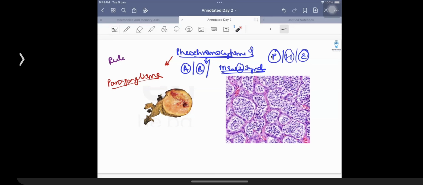So GIST is an isolated question. GIST as a component of Carney's is going to be a question. GIST as a component of pheochromocytoma is also going to be a question.